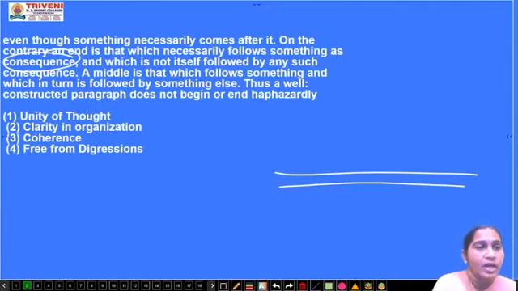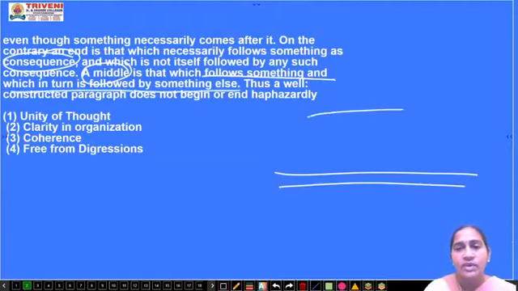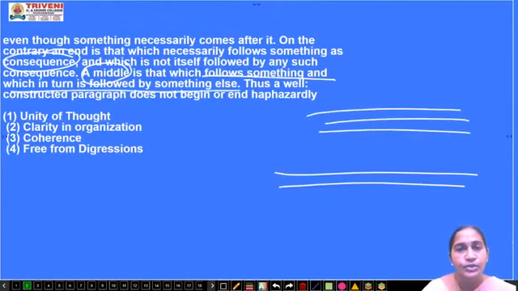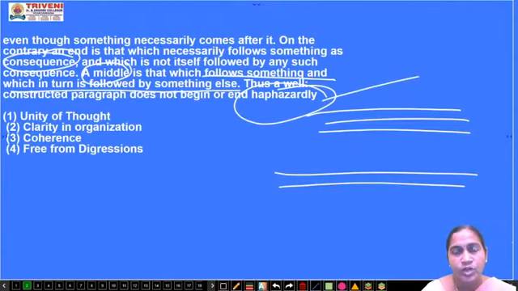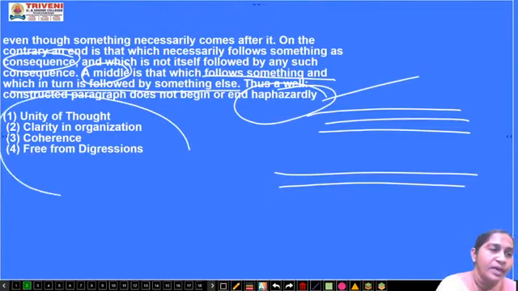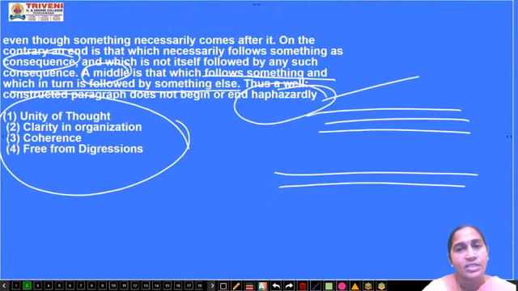A middle one is that which follows something and which in turn is followed by something else. One after the other it continues. Thus a well constructed paragraph does not begin or end haphazardly. Haphazardly means without any conclusion, or suddenly it won't end. For writing a good paragraph, you have to follow these things.